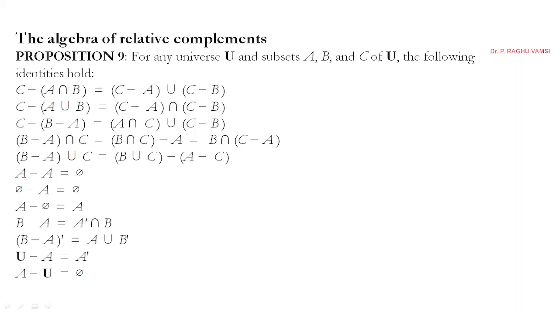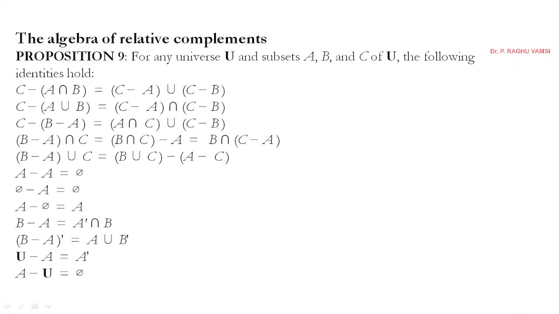The algebra of relative components, proposition 9: for any universe U and sets A, B and C of universal set U, the following identities hold. These are the things you are supposed to remember, and they will be used for the maximization and minimization of expressions.